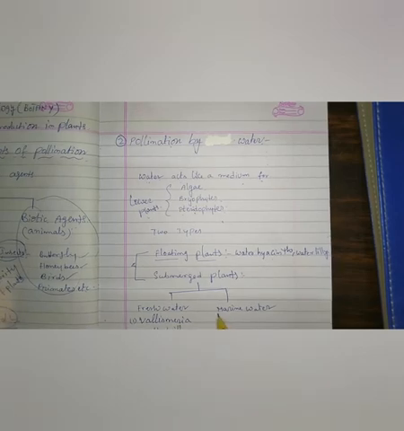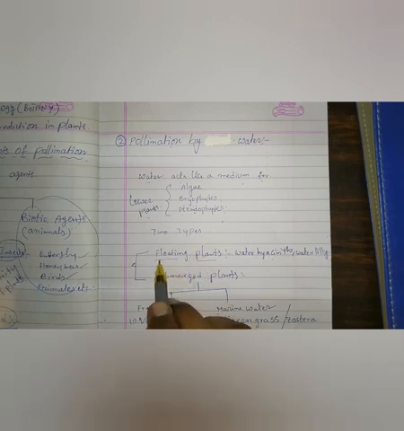For marine water submerged plants, we can take sea grass, or Zostera. I will show you the picture. This type of plant shows water pollination.